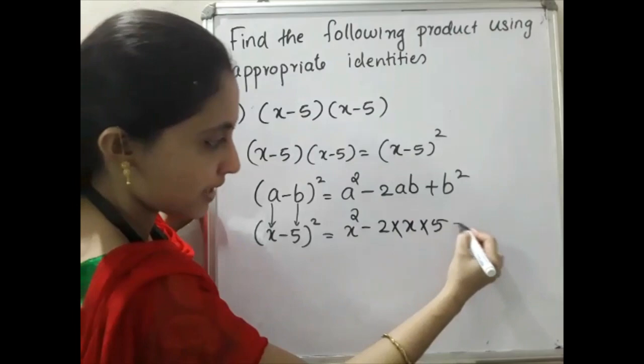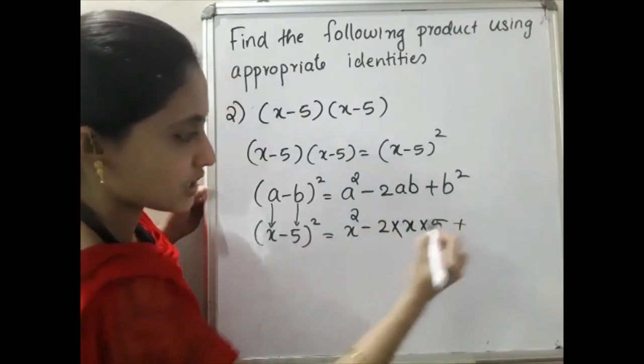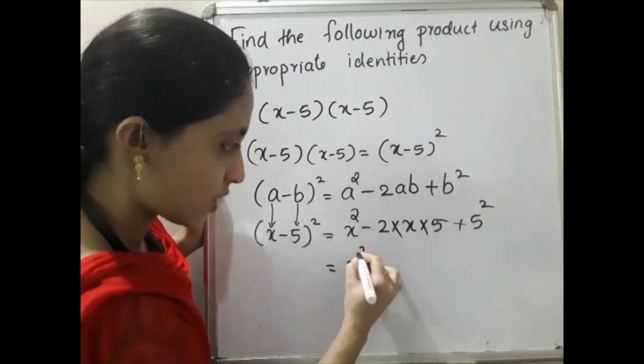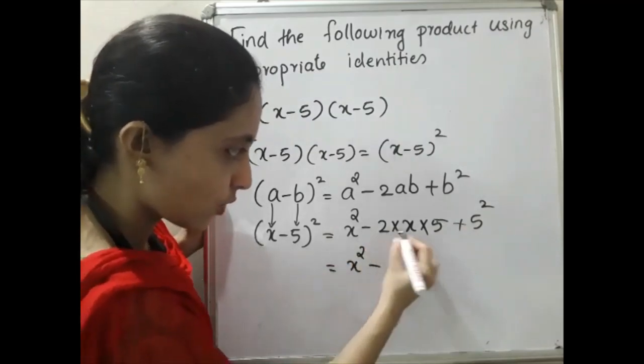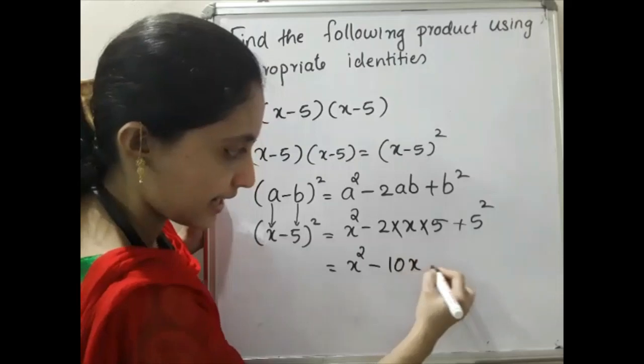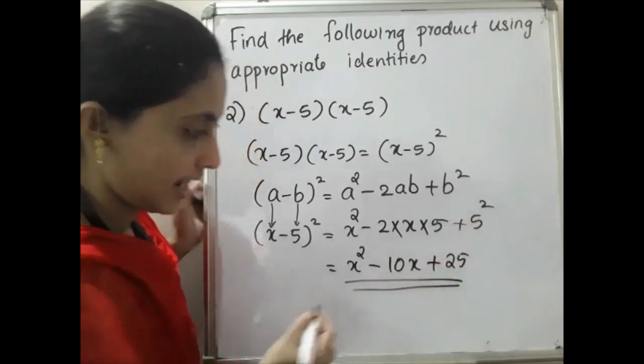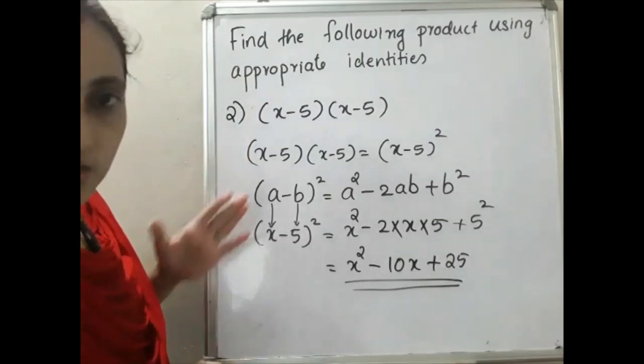Plus b square. b stands for 5, so 5 square. So that is equal to x² minus 2 into 5, which is 10x, plus 5 square, which is 25. This is the answer.